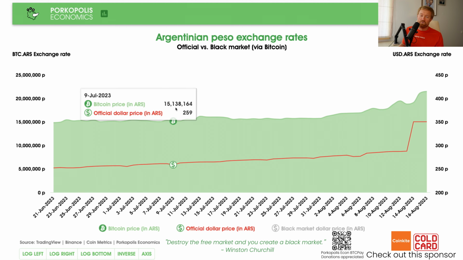Okay, now what does this have to do with finding the black market rate? Well, Bitcoin is already one of the most liquid, traded, non-confiscatable assets in the world. All right, a digital gold. And if you want to get it, you're going to be able to find the right price in the market at any time. And generally, how is that perceived? That is the dollar price per Bitcoin. And I actually don't have that on this chart. I didn't want to confuse it or provide too many data points.